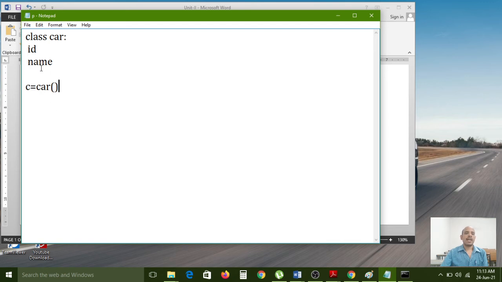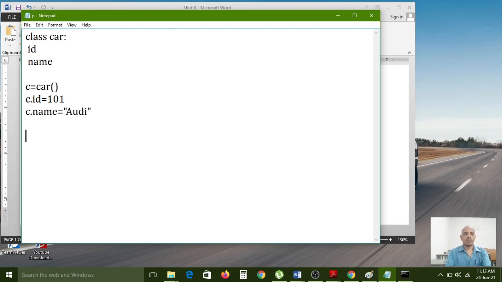Now I want to access these two data members. C dot ID equal to 101. Okay. Next, C dot name equal to RD. RD is the car name, right? So like that, if you want to access these data members and also functions, compulsorily you need to access them through the object name.